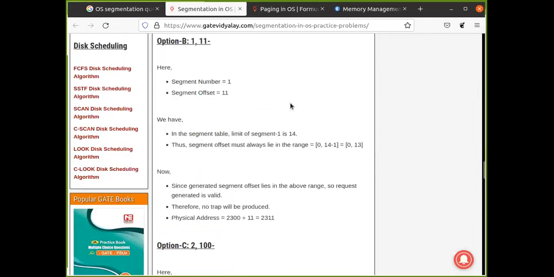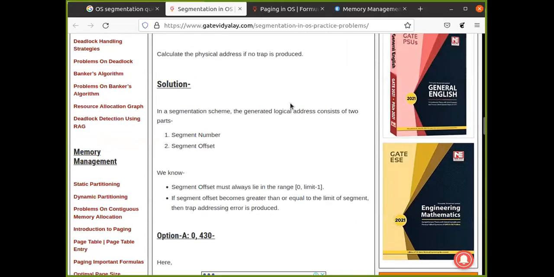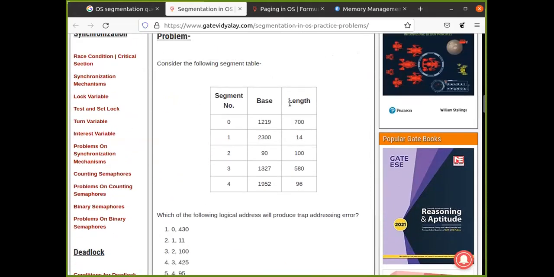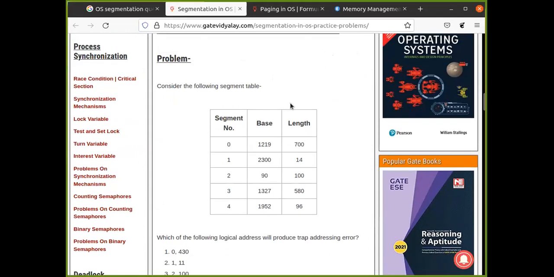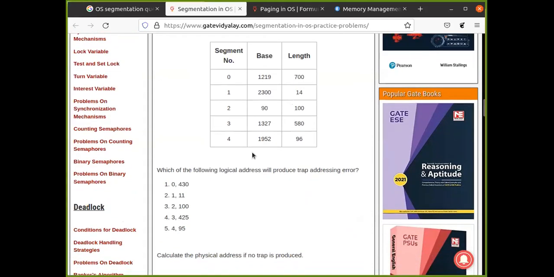But this is just for your idea. We'll do more examples with virtual memory, because simple paging and simple segmentation schemes are not actually used. What you need to check is that the offset must be less than the length, because length is the total length.